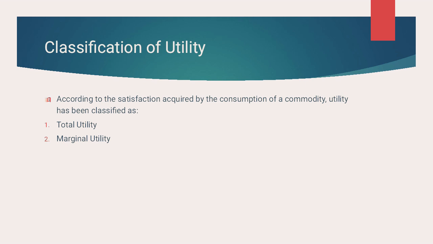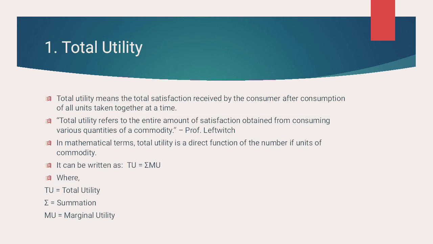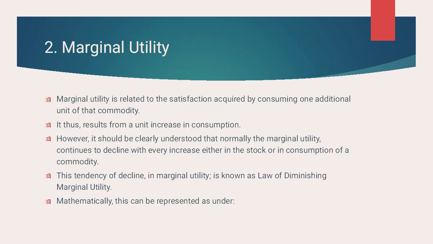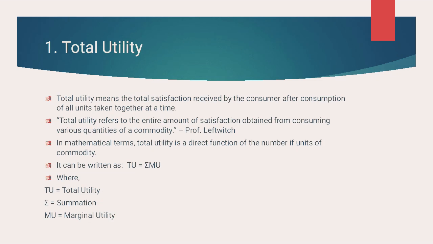Now we would be starting. So here as you can see, I've already explained you this total utility and marginal utility. Look here, that sign that you could see is the symbol for total utility, and MU is the symbol for marginal utility.